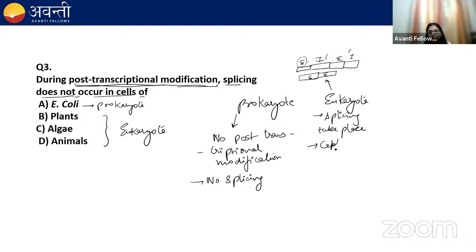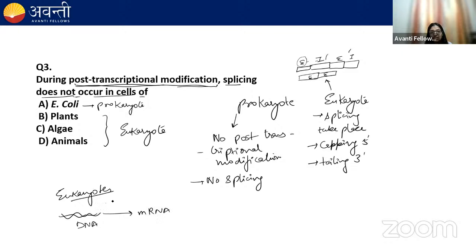Capping takes place in eukaryotes, which occurs at the 5' end. Tailing takes place in eukaryotes, which occurs at the 3' end. Remember, in eukaryotes, this is a DNA. This DNA is transcribed into mRNA. This process is known as transcription. And this process is taking place in the nucleus.